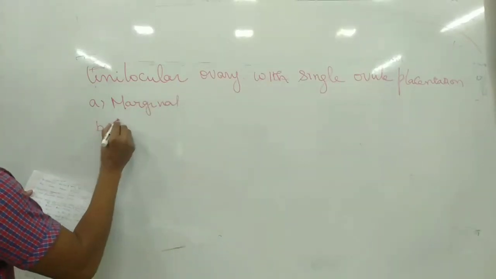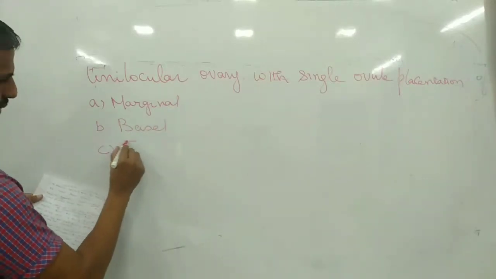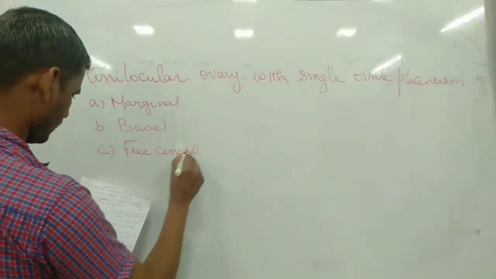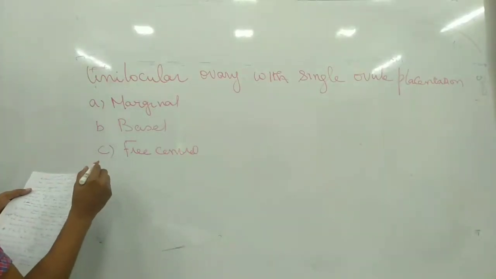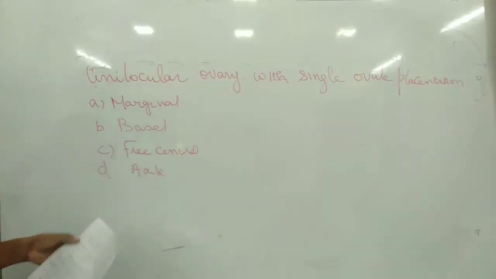B, basal. C, free central. D, axile. Okay, so there are different kinds of placentation: marginal placentation, basal placentation, free central placentation, and axile placentation.